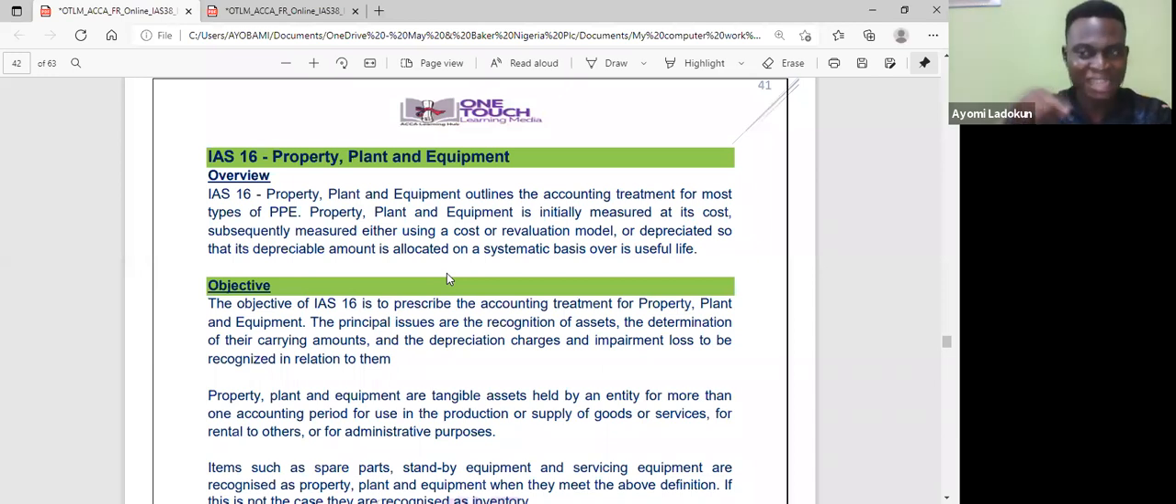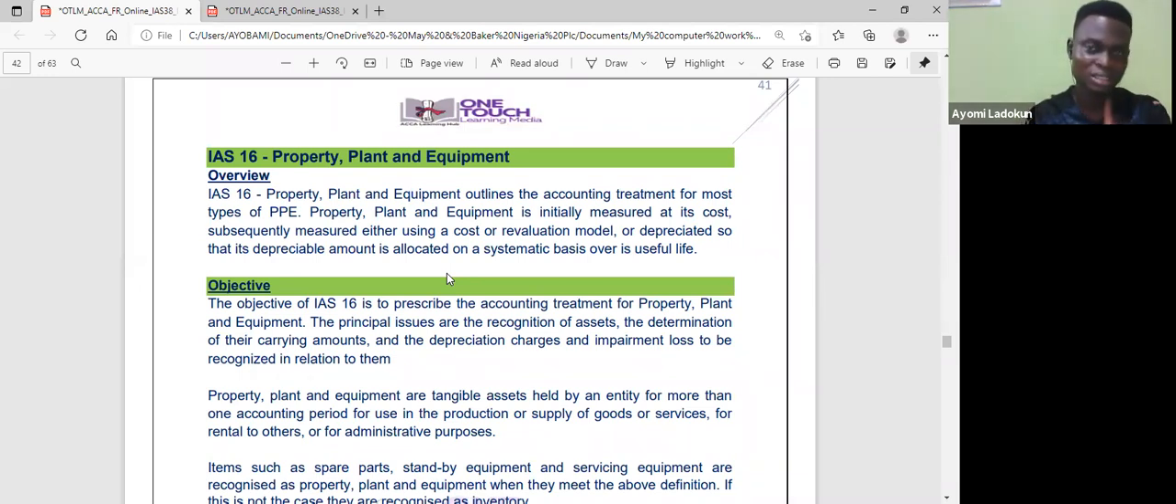If I hold assets for administrative purpose or in production of goods and services, I apply IAS 16, property, plant, and equipment. If I have an asset that I cannot see or touch, identifiable non-monetary assets without physical substance, I apply IAS 38, intangible assets. If I have land or building, or part of land or building, or both, held for capital appreciation or to earn rental income, I apply IAS 40, investment property.